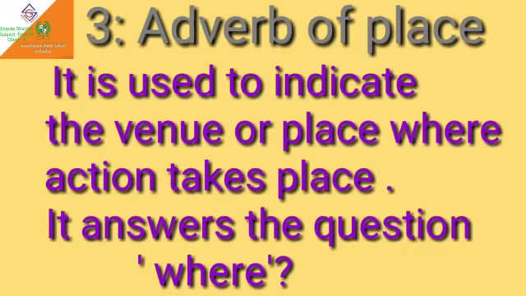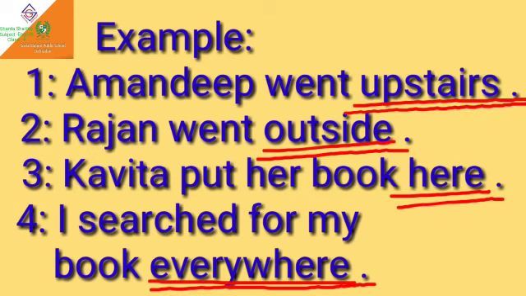Third adverb is adverb of place. Adverb of place is used to indicate the venue or place where action takes place. It answers the question where. Now, look at some of the examples of adverb of place. First example, Amandeep went upstairs.